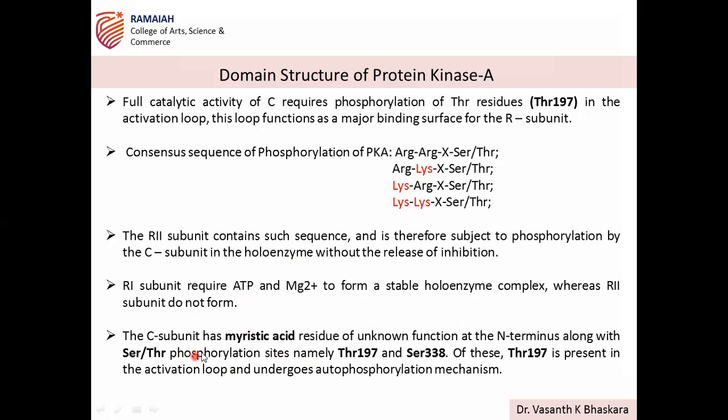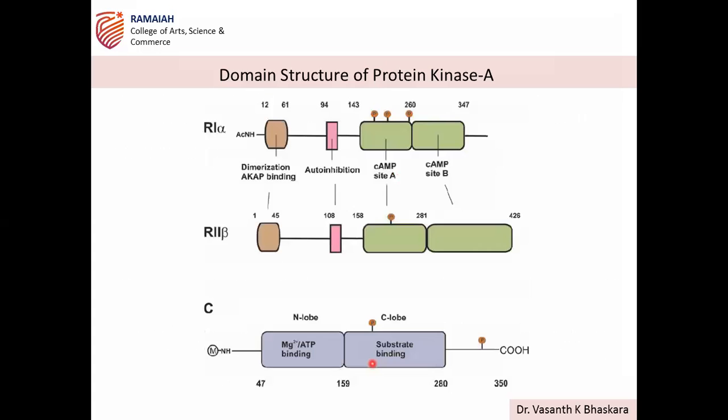So both C subunit and R2 subunit have sites for phosphorylation. This is the one having threonine 197, which undergoes phosphorylation, and it is responsible for the change in conformation and activation of this protein.